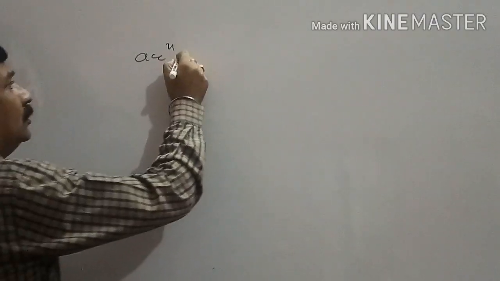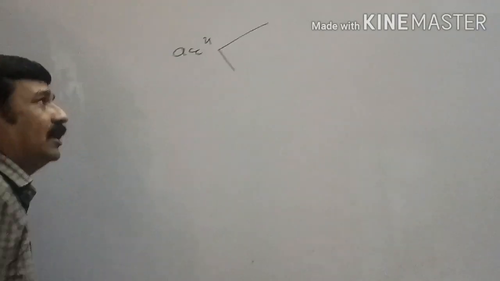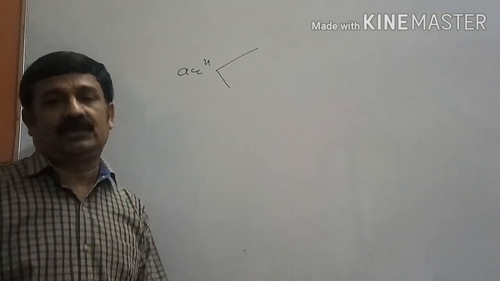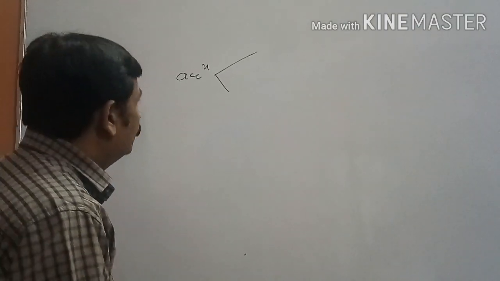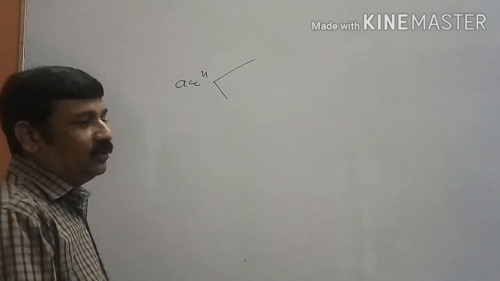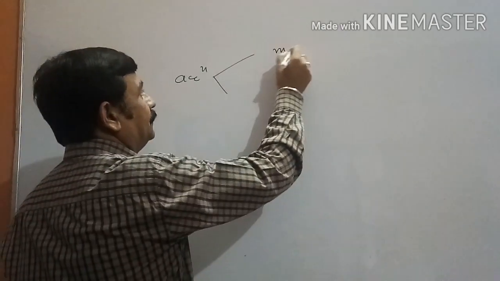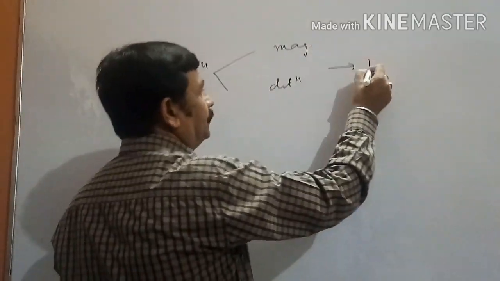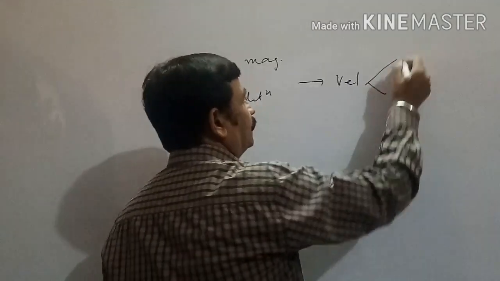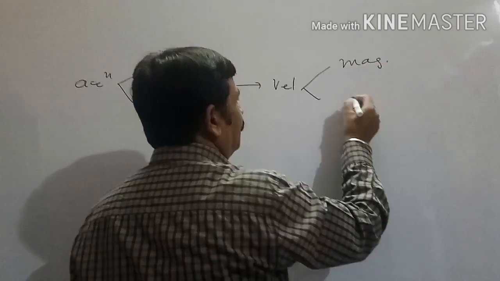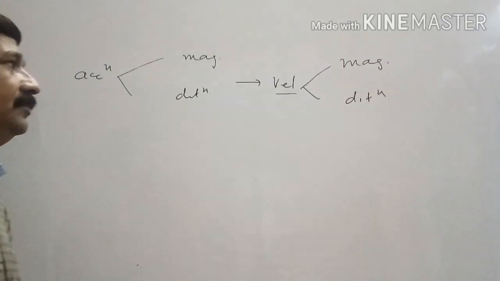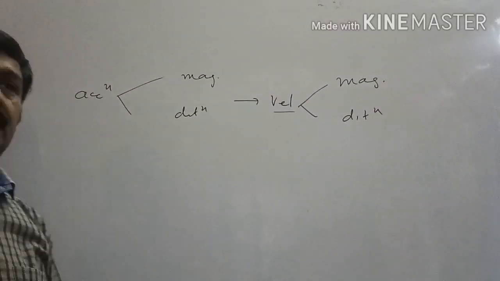You know, acceleration consists of magnitude as well as direction, and acceleration depends upon velocity. Velocity also consists of magnitude as well as direction. If magnitude changes, we say velocity changing, means body is having acceleration.